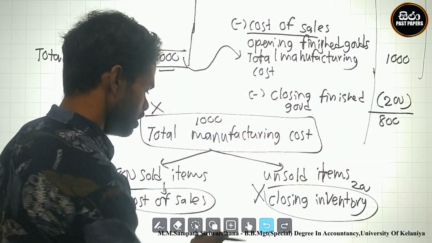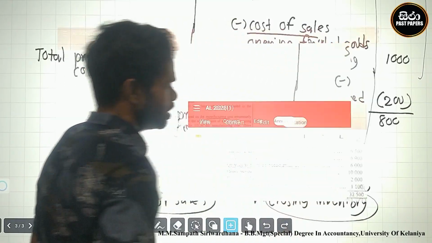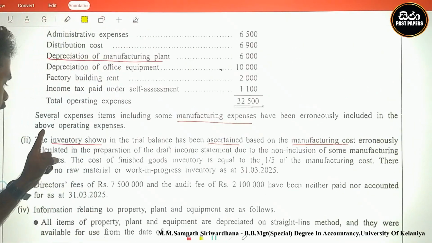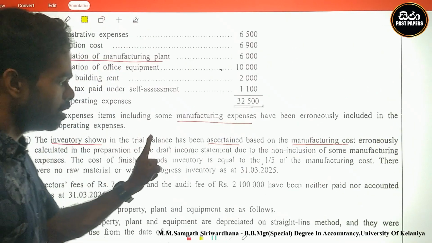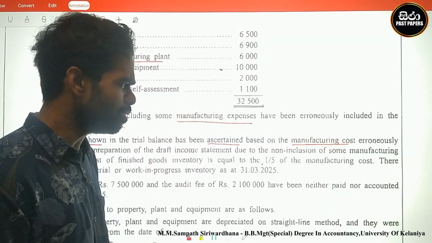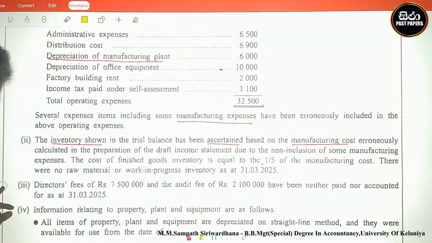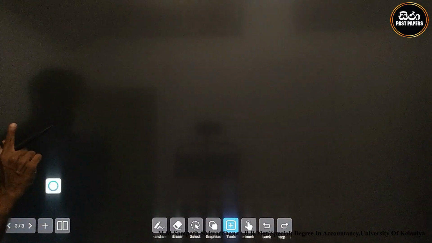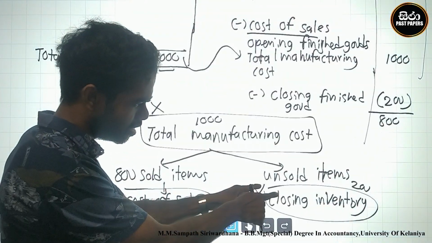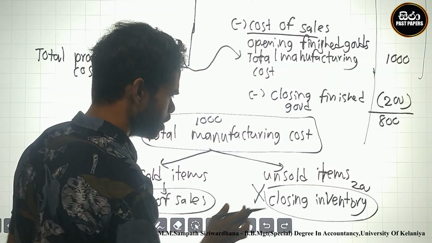Okay, therefore, they said that the inventory shown in the trial balance was calculated based on manufacturing cost. Closing inventory was calculated based on manufacturing cost.